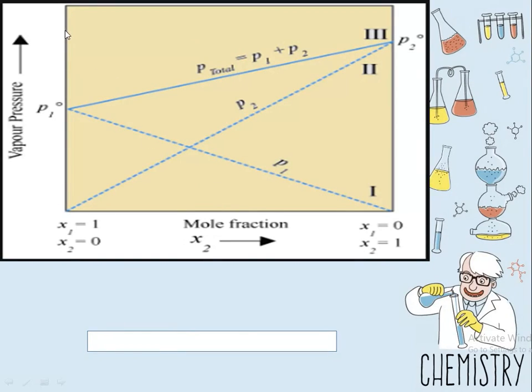Now in this graph, this is the pressure, and on the x-axis we will take the mole fraction. So here x1 is 0 and the maximum value of x1 will be 1. So when x1 is 0, the vapor pressure is always 0. When x1 increases, vapor pressure also increases. But when x1 is equal to 1, the vapor pressure P1 is equal to P1 naught.